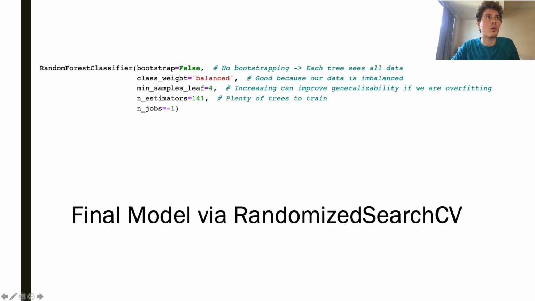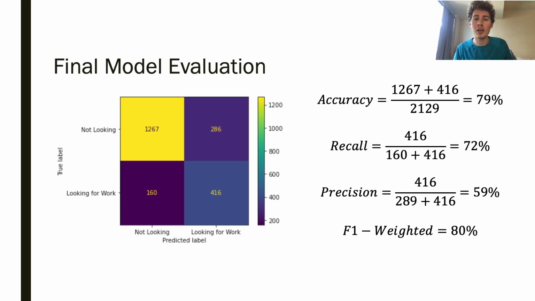Note that we use a balanced class weight, and we're using 4 min samples leaf. Now, what this means is it's an early stopping technique for decision trees to stop when they get to a point that splitting a node will cause it to have less than 4 observations in either leaf. In addition, we have plenty of trees, so this kind of reduces the variance and potentially increases the generality of our final model. Now, to evaluate this, we have a confusion matrix here.